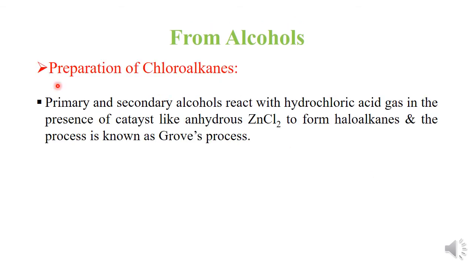For example, preparation of chloroalkanes. Primary and secondary alcohols react with hydrochloric acid gas in the presence of a catalyst like anhydrous zinc chloride to form haloalkanes as the major product, and this whole process is known as the Groves process.